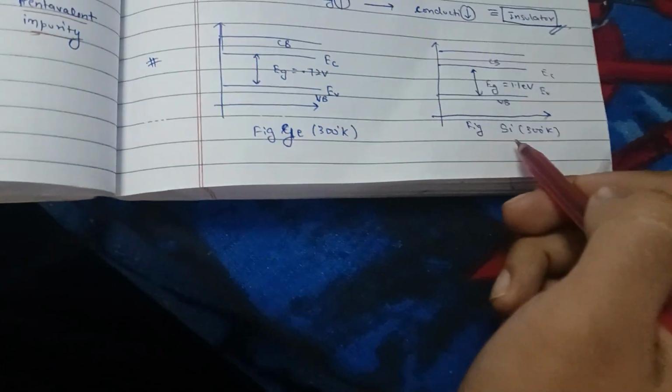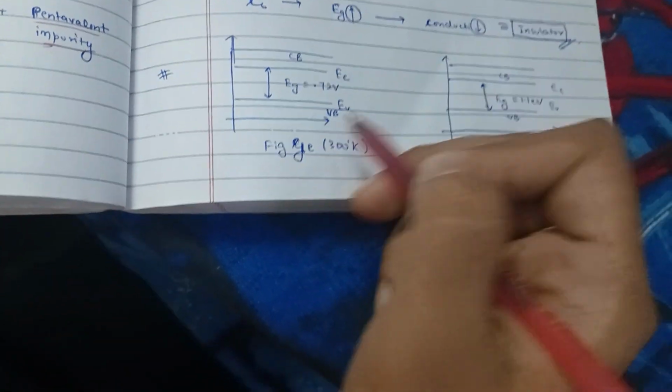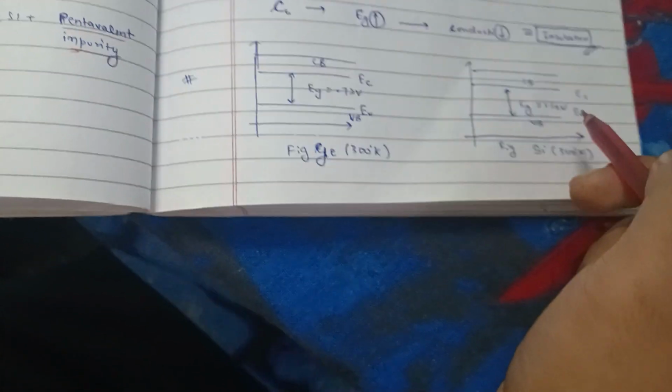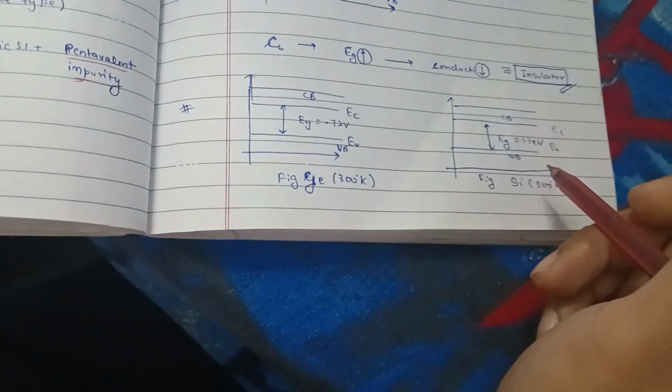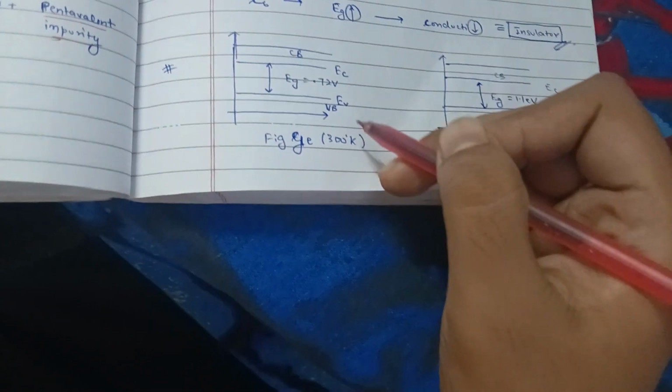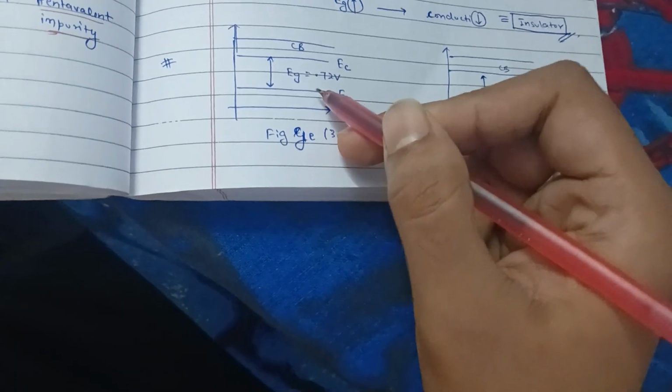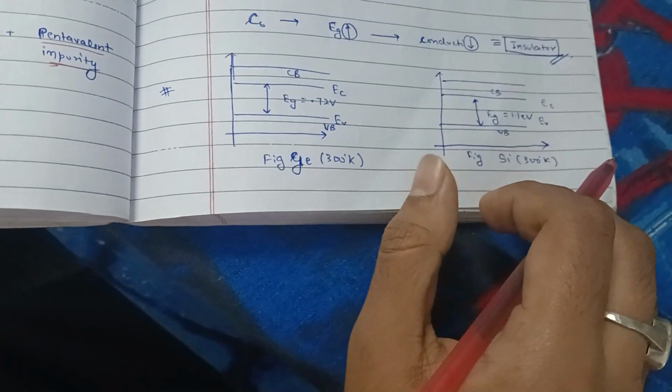Similarly, for germanium and silicon, the gap is not very large. Now you will ask, the germanium energy gap is 0.72 and the silicon energy gap is 1.1, so germanium is better. But why do we use silicon everywhere?